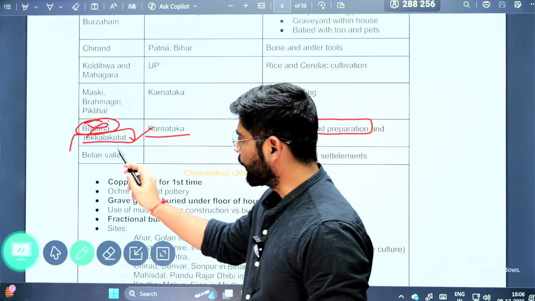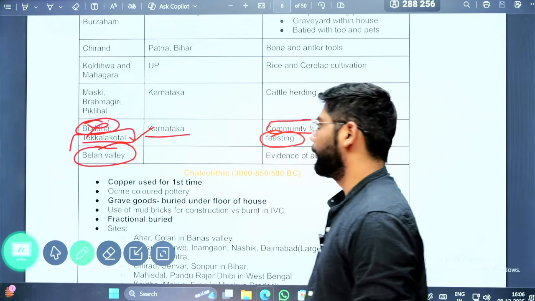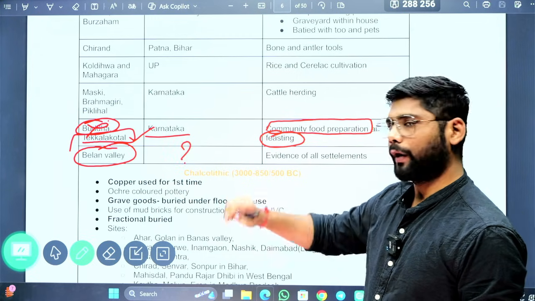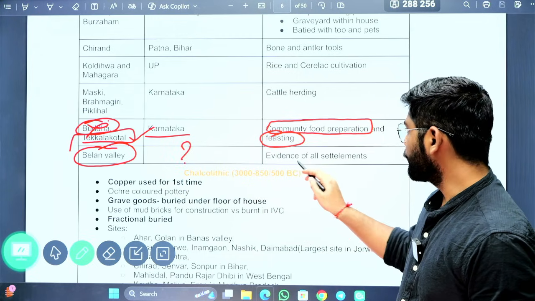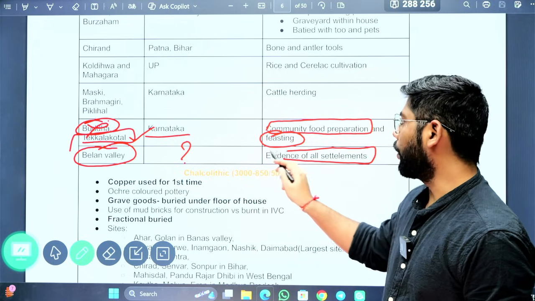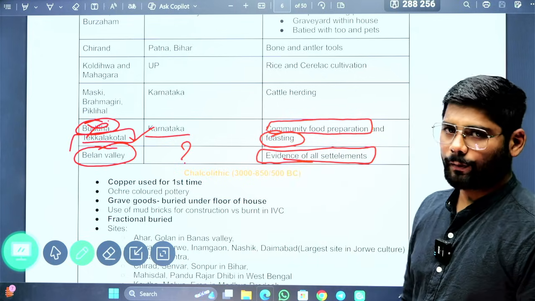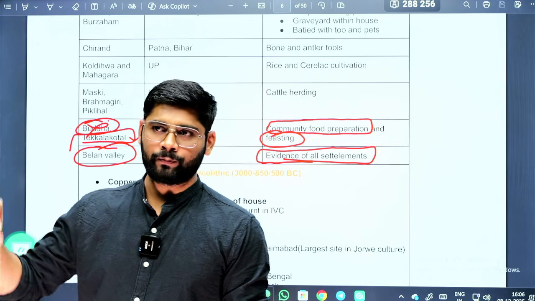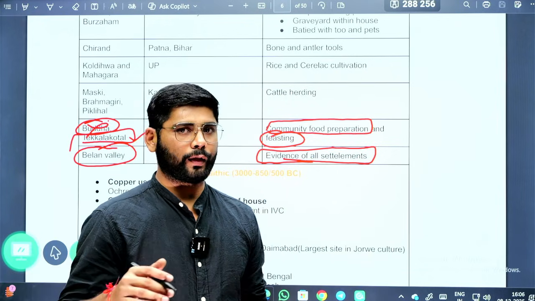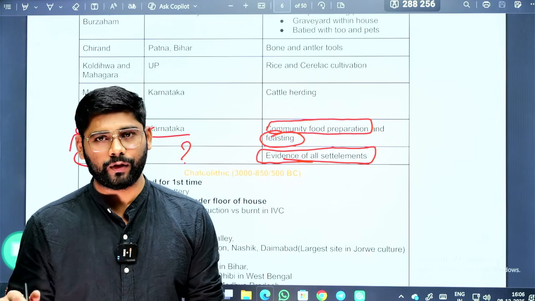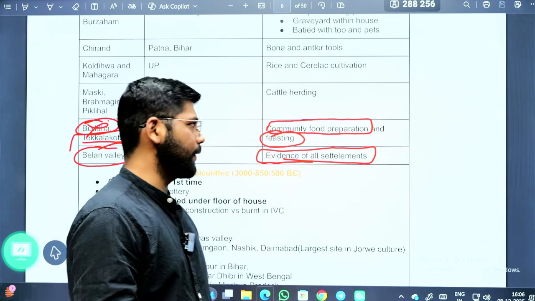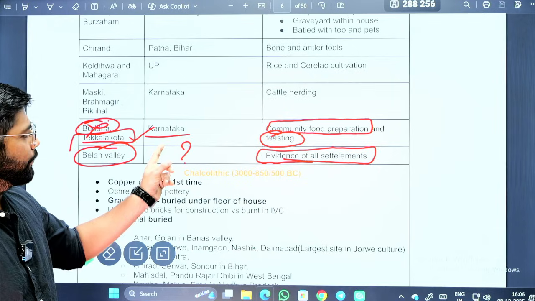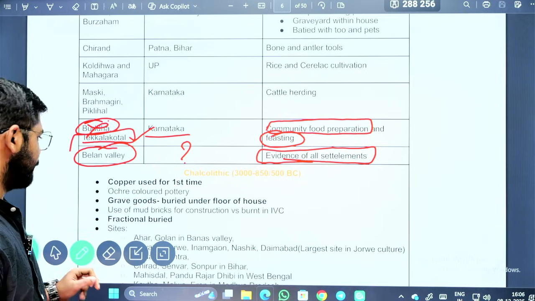Next important site is the Belan Valley. Where is it located? Let me know in the comment section where it is located. Why is it important? Because we have found the evidences of all settlements. In this particular Belan Valley, we found the evidence of Paleolithic, Mesolithic and Neolithic settlements. All three phases of the Stone Age, we have found the evidences in Belan Valley. So from that perspective, this site is important. Let me know in the comment section where this particular site is located.